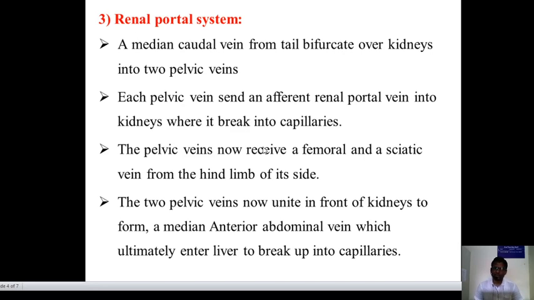The pelvic vein now receives a femoral and sciatic vein from the hind limb of its side. The two pelvic veins now unite in front of the kidney to form the median anterior abdominal vein, which ultimately enters the liver to break up into capillaries.